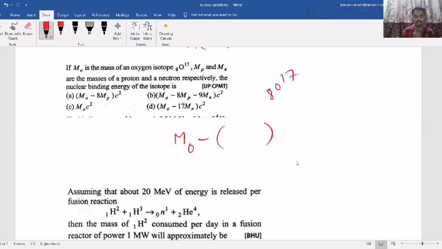Calculated mass is 8 protons, so 8 into Mp, plus 9 neutrons, 9 into Mn. This is the mass defect into c square. So option B is correct. This is the binding energy of this particular nucleus.